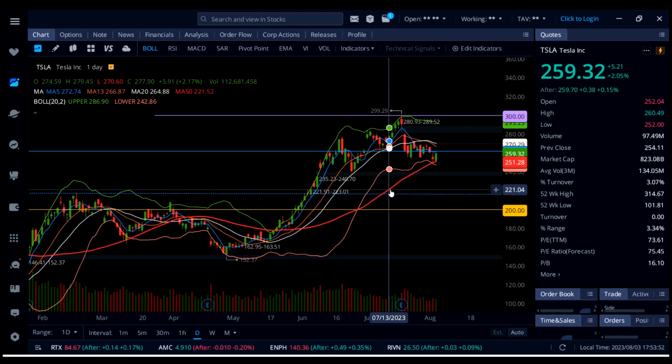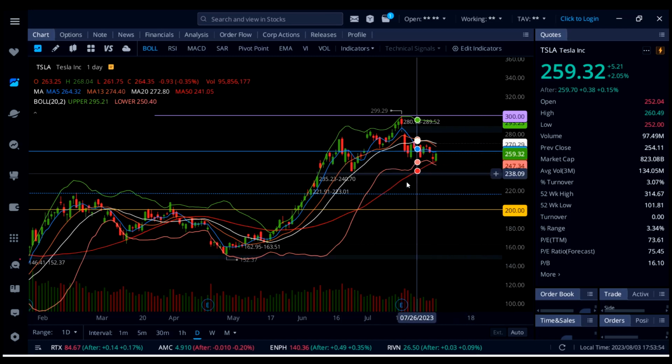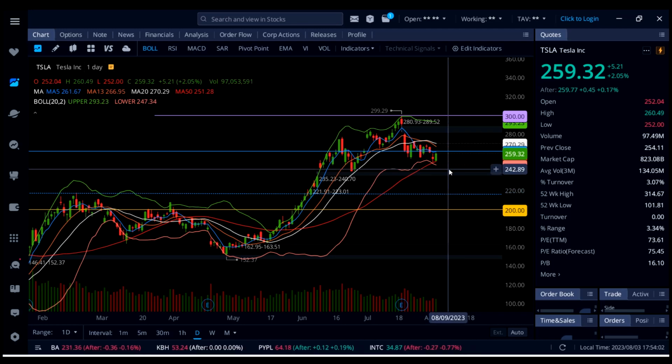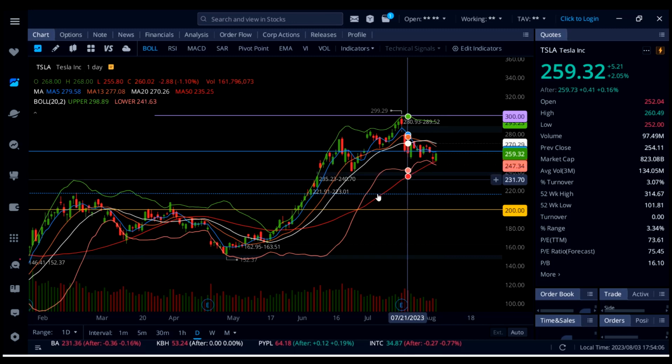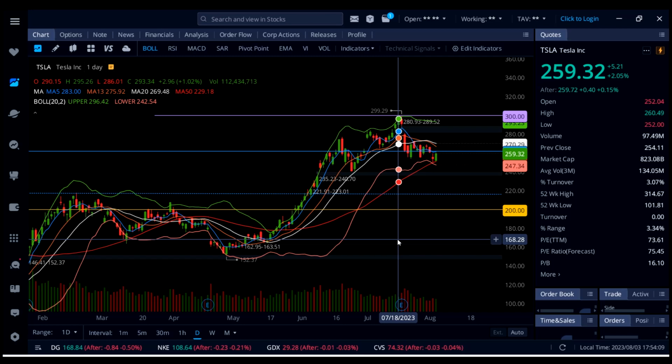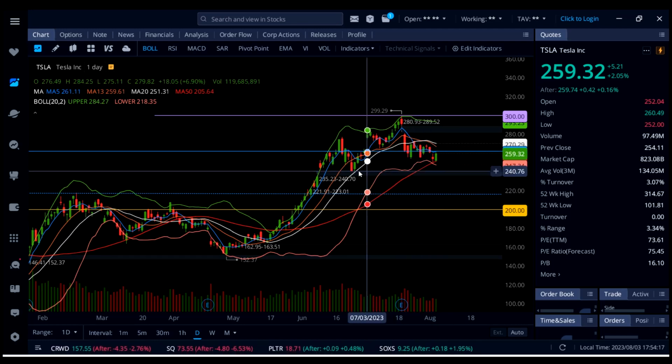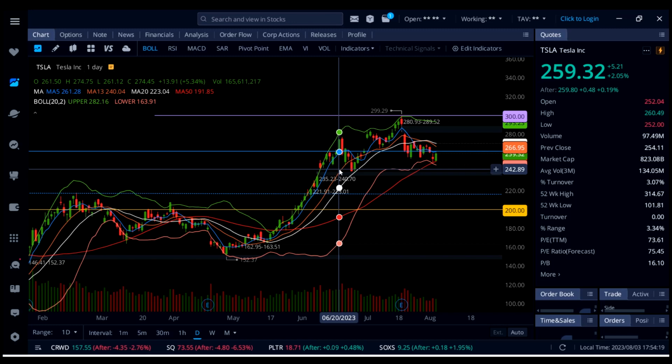And I talked about it last night how Tesla stock is due for a bounce, getting oversold, and we got a bounce today from 252 all the way up to almost 260. So there is an $8 bounce on Tesla, and if you're day trading or swing trading, that's not a bad move to make a lot of money on Tesla. So tomorrow you do want to watch Tesla over 262, and if that happens, Tesla heading higher all the way up to the 13 SMA, 267, and then 270.